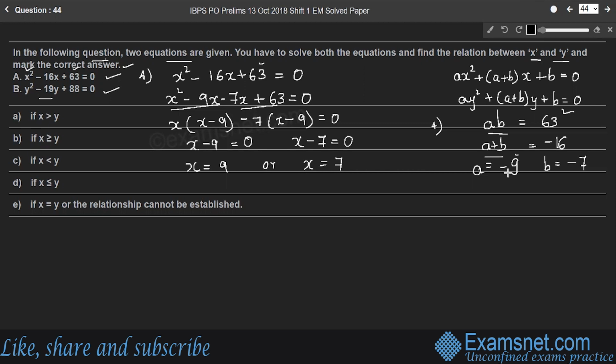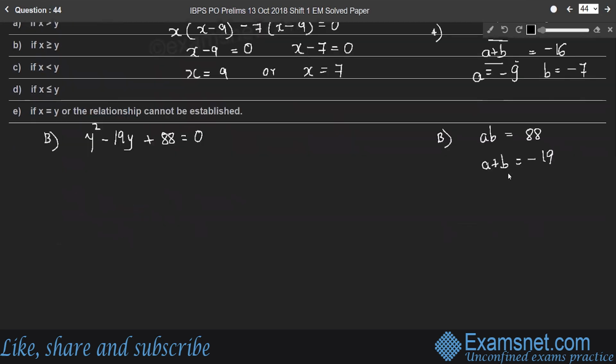Right? So next is finding the value of y in equation B. So y square minus 19y plus 88 is equal to 0. Here in the second equation, a into b, the product of the coefficients, is 88 and a plus b is minus 19, right? Therefore, what's the value of a? a is minus 11, b is minus 8. So a into b becomes plus 88 and a plus b becomes minus 19.